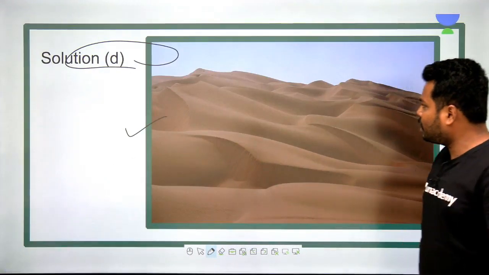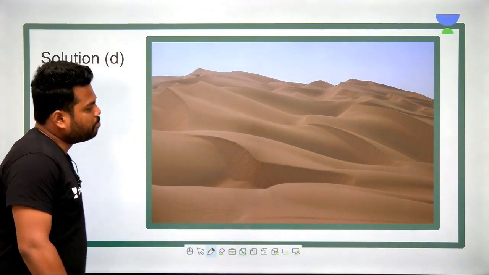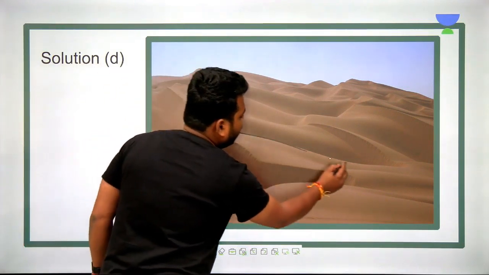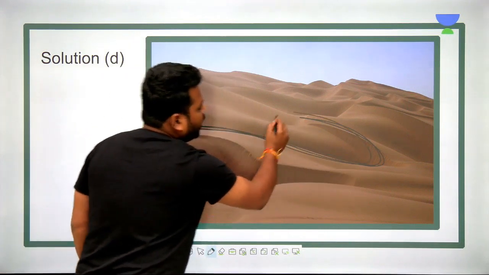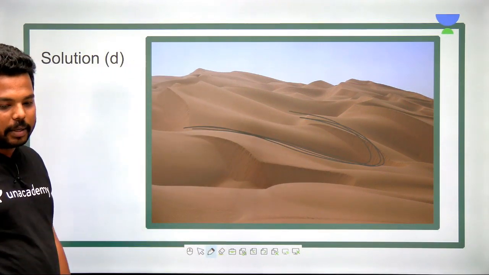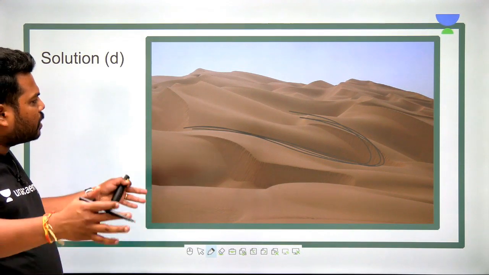Let me show you what are seifs and barchans, clear. So here it is visible very perfectly. These are seifs and barchans which we have. Such kind of sand dune deposition happens, clear. Barchans are more enclosed, seifs are somewhat open, that's it.